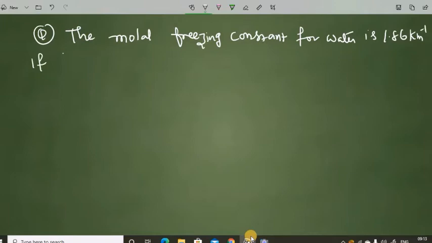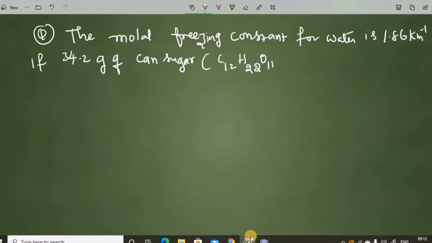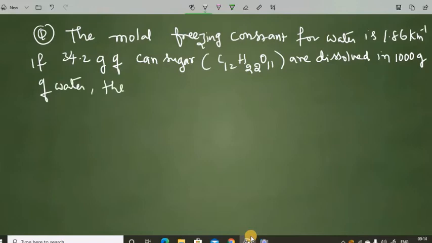If 34.2 grams of cane sugar, its formula C12H22O11, are dissolved in 1000 grams of water, then the solution will freeze at: